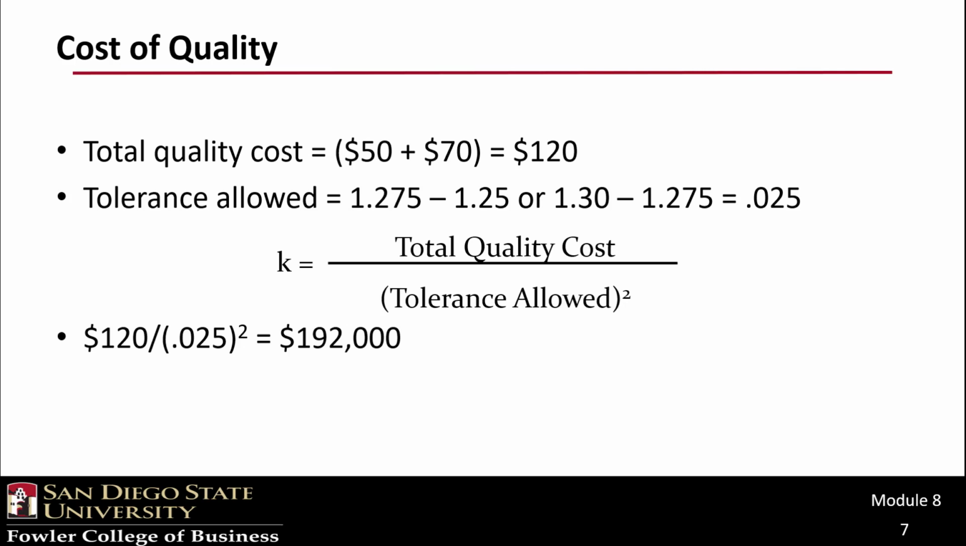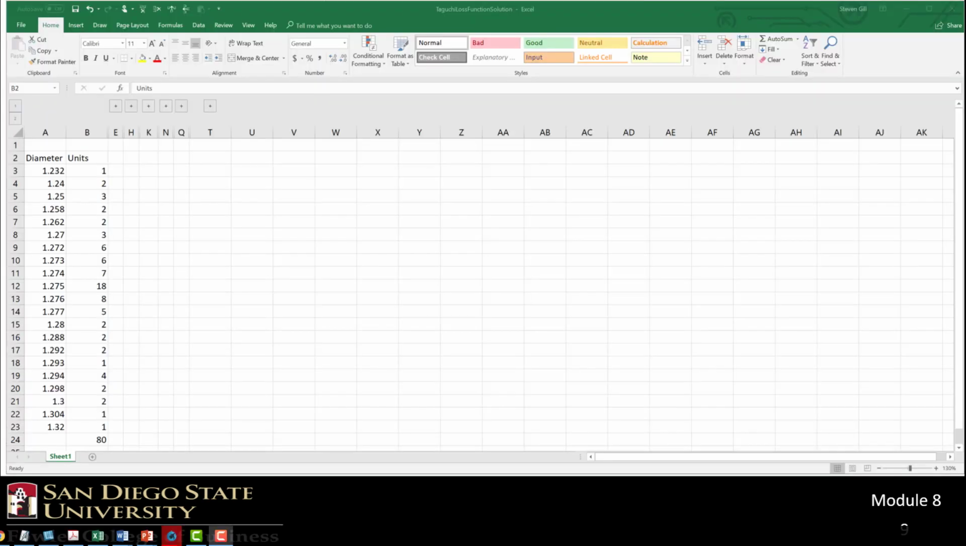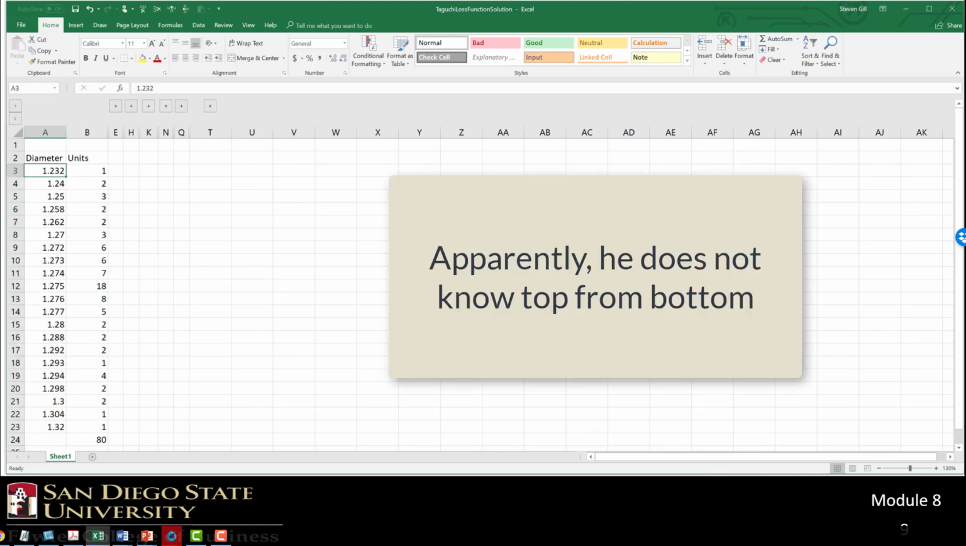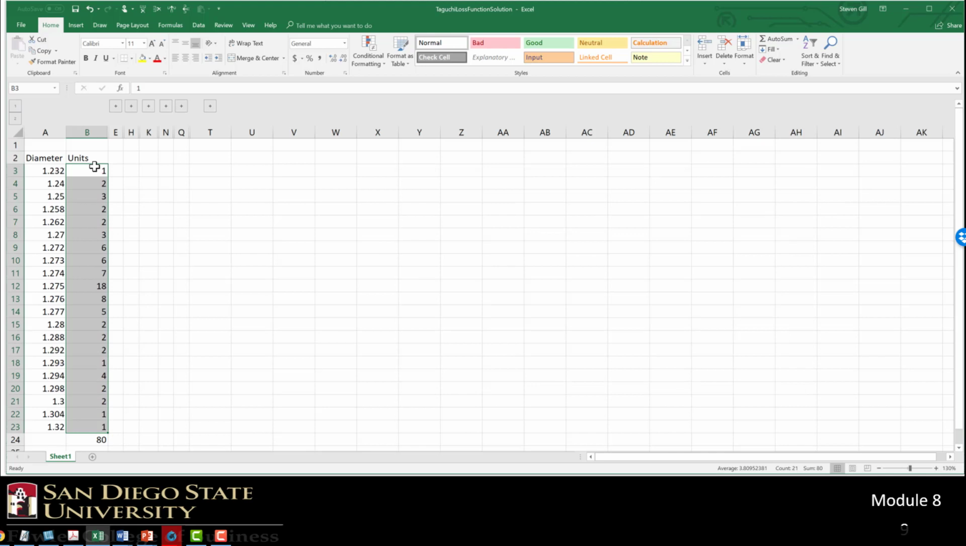Okay, now we need to analyze our production run and see how our production matches up with our loss function. The easiest way to do this is probably in Excel. So here we go. Okay, here we are in Excel. And you can see that I've taken that table of cylinders that we produced in our 80 unit run and put them into a table with the smallest diameter at the bottom and the biggest diameter at the top, and the frequency of each one of those diameters produced.